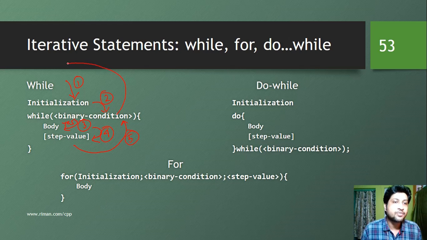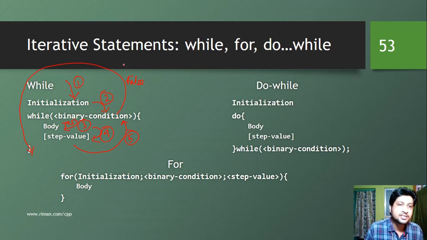If the binary condition is false, it will move out of the loop. So if this condition is false, we can move out of this loop. That is the sixth step. So this is how the control flows within a while loop.